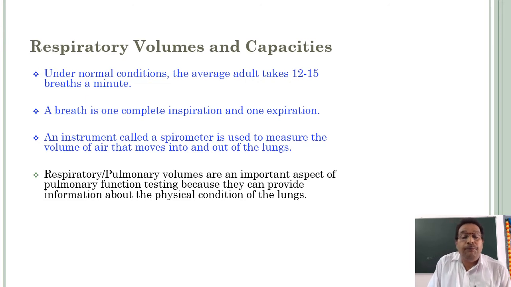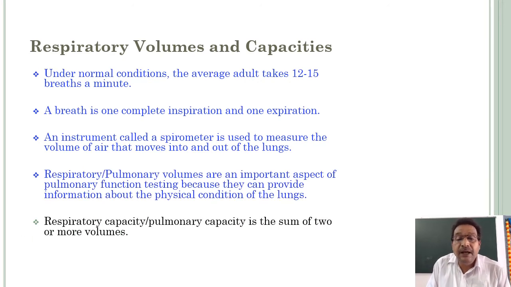Knowing the respiratory volumes and capacities is very important to know the physical condition of the lungs, and the respiratory capacities particularly help in the diagnosis of several different respiratory disorders and diseases.